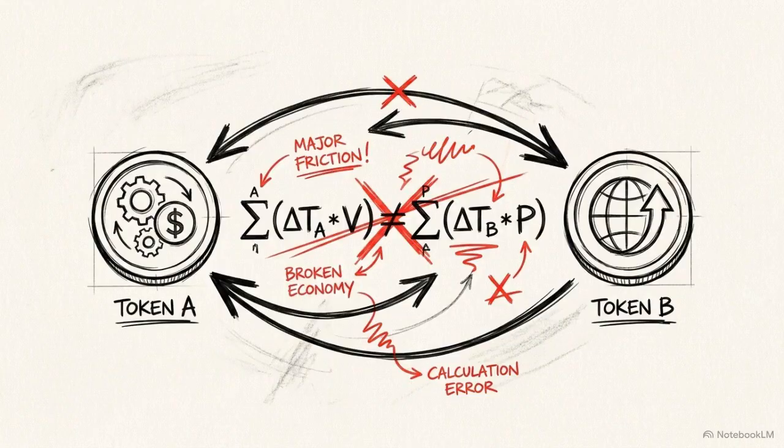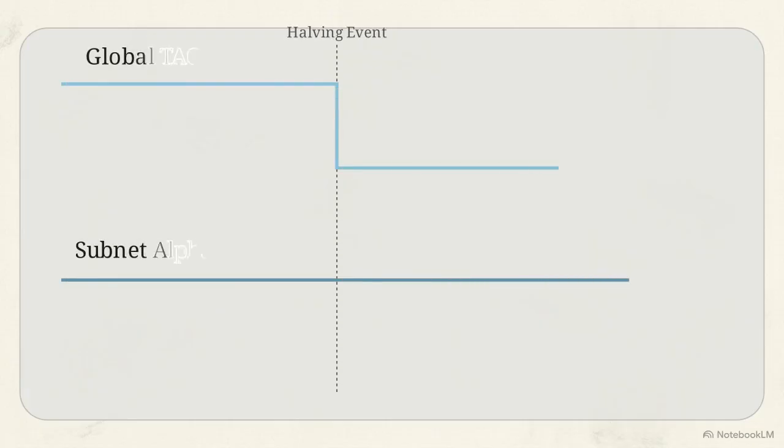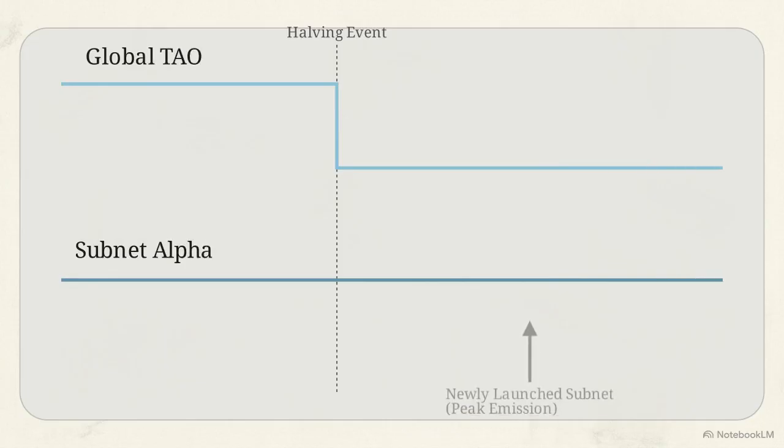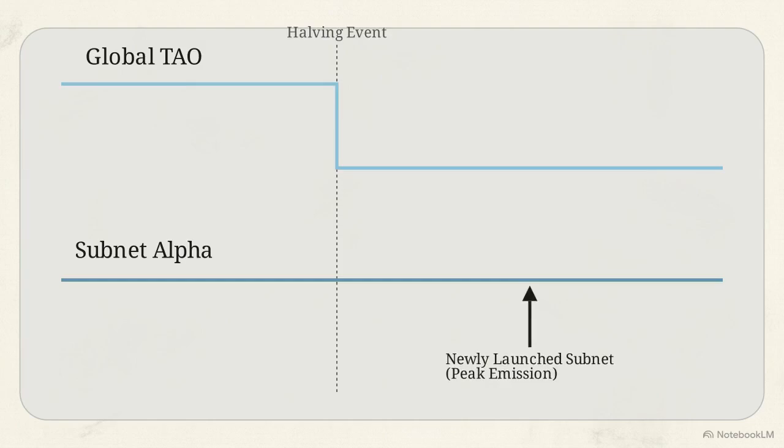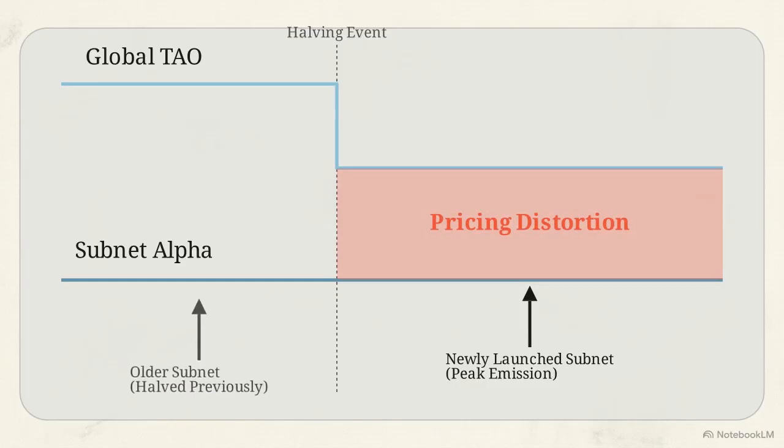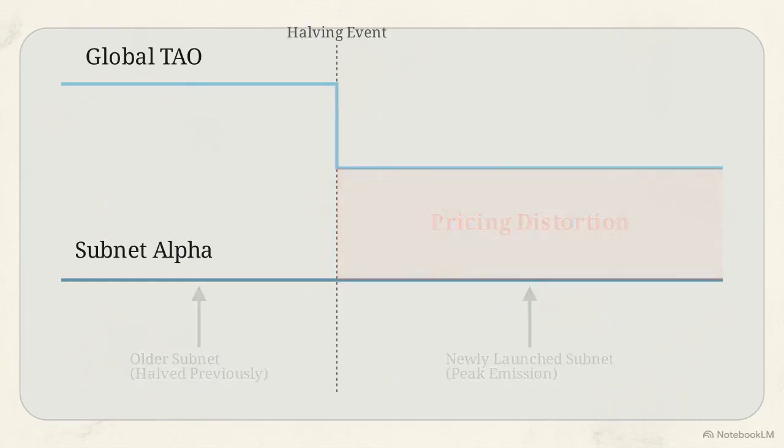Operating dual token economies introduces one final layer of mathematical friction: asymmetric halvings. Global TAO emissions halve on a unified, network-wide timeline. However, alpha token emissions follow a completely independent schedule. They start at 1 per block from the specific date the subnet is created. Historically, this timeline friction severely distorted the AMM TAO to alpha price ratio. Older subnets, further along their halving curves, were forced to compete under entirely different mathematical realities than newly launched subnets.